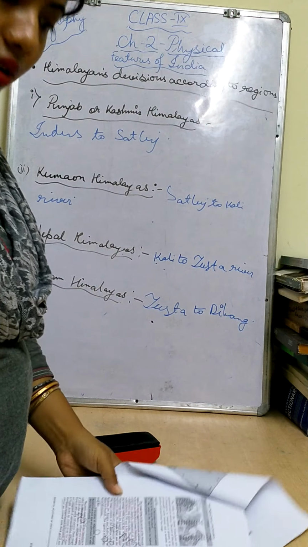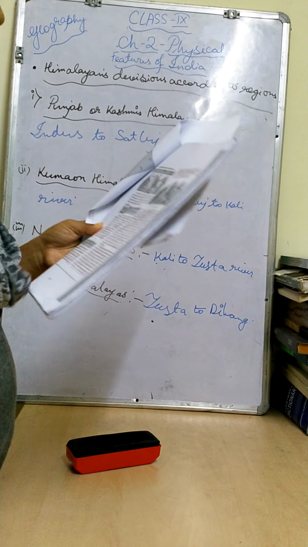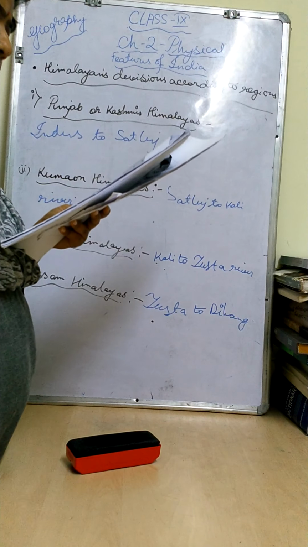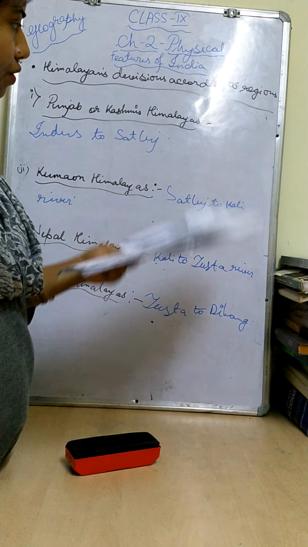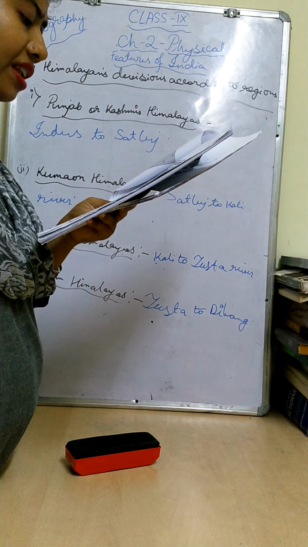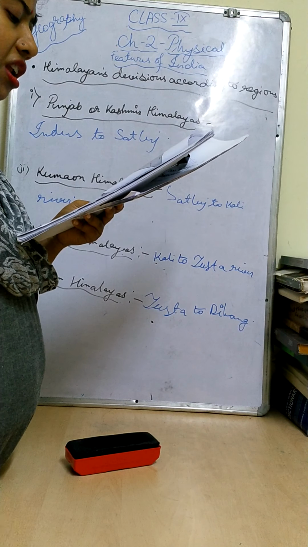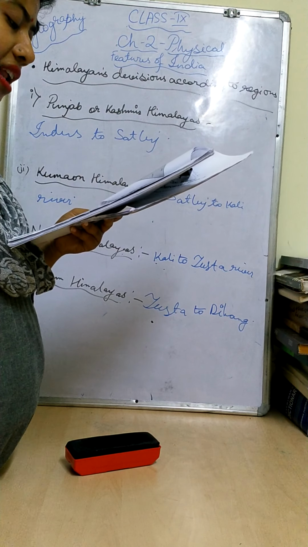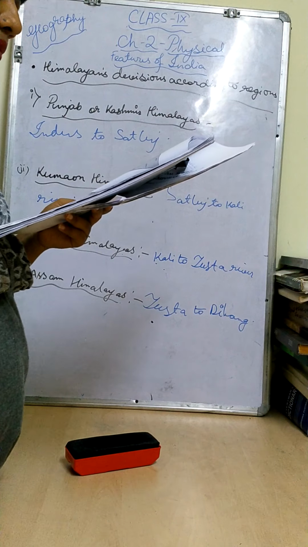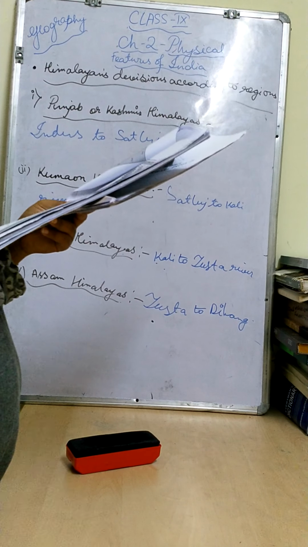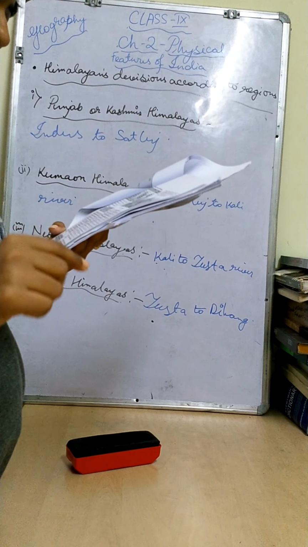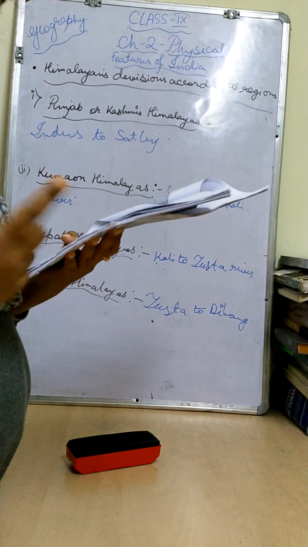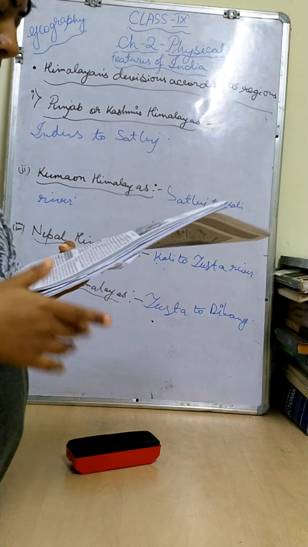Okay children, now I will recap. Besides the longitudinal divisions, the Himalaya has been divided on the basis of ranges from west to east. These are all the divisions from the western part to the eastern part, right? It has been traditionally demarcated by the river valleys. For example, the part of the Himalayas lying between the Indus and Satluj has been traditionally known as the Punjab Himalaya, but it is also known regionally as the Kashmir or Himachal Himalaya, from west to east respectively.